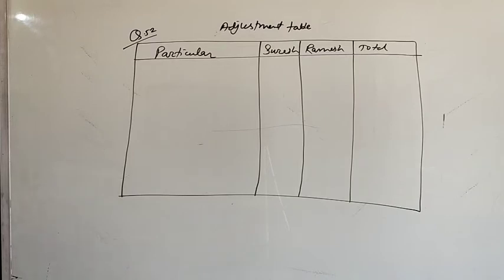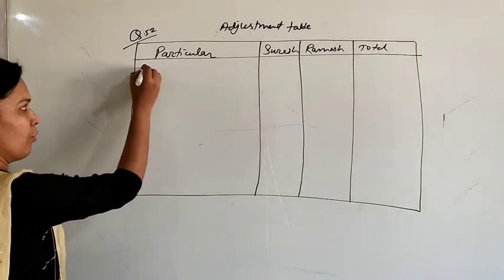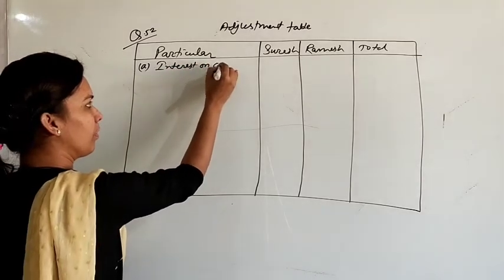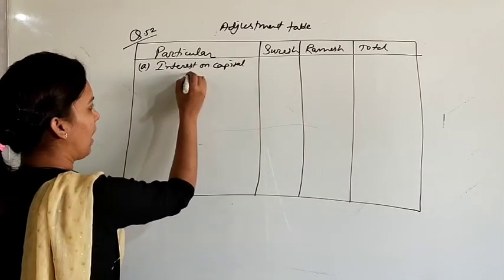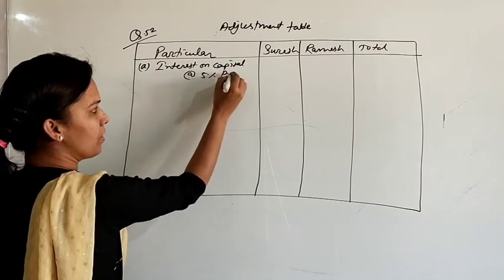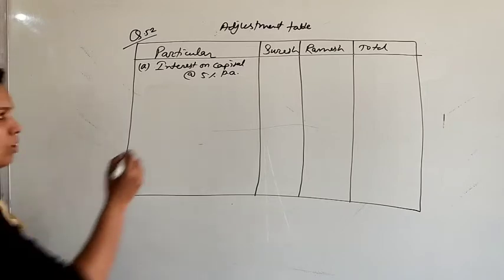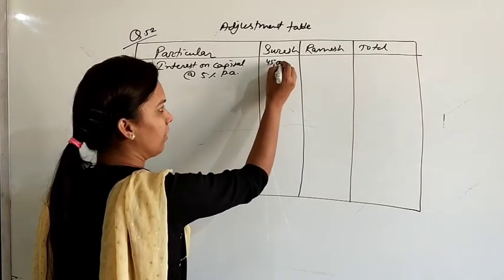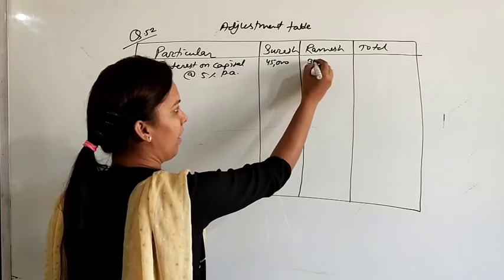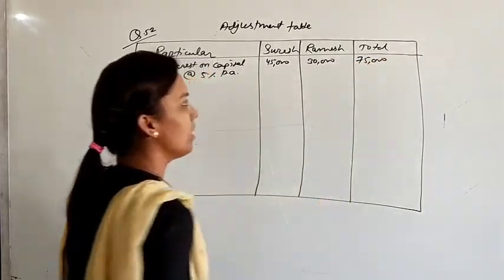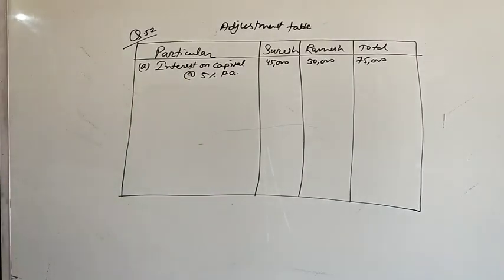First of all, the point is interest on capital at the rate of 5% per annum. What is the amount of capital? 9 lakh and 6 lakh. So on 9 lakh it is 45,000, and on 6 lakh it will be 30,000. So total interest on capital will be 75,000 rupees.